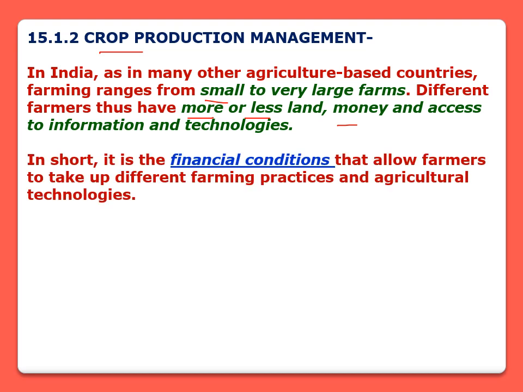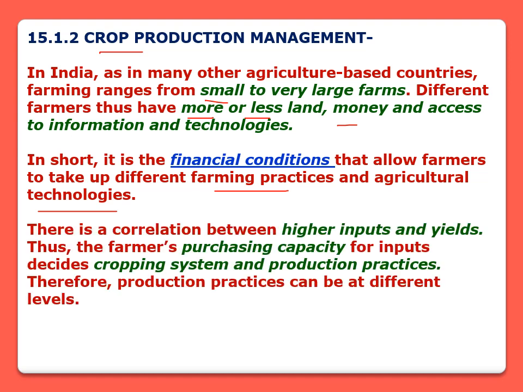In short, we can say that it is the financial condition that allows farmers to take up different farming practices and agricultural technologies. If they are having large farms, so after selling their crops, they get more money, they can buy new technologies and they can improve their farming practices. But small farmers have their limitations, they cannot do that, right?